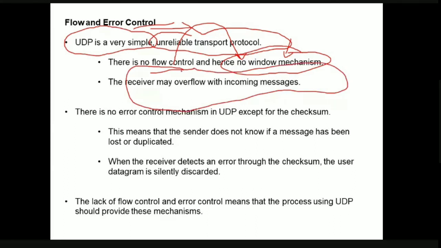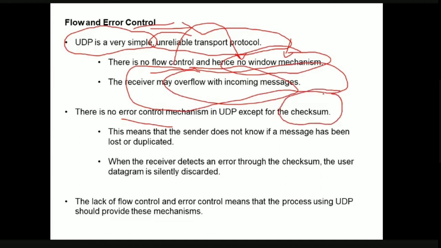Only when there is flow control can the receiver tell the source to send the messages in a particular order, or tell the sender to wait for some amount of time because it cannot process the incoming message. But when we are using the UDP protocol, as there is no flow control, the receiver may be overwhelmed with the messages coming from the sender. Next, coming to error control, obviously there is no error control mechanism in UDP except for the checksum, as we have discussed in the previous slide.